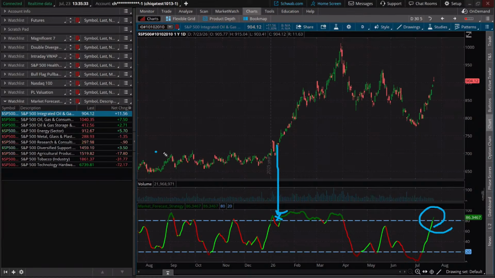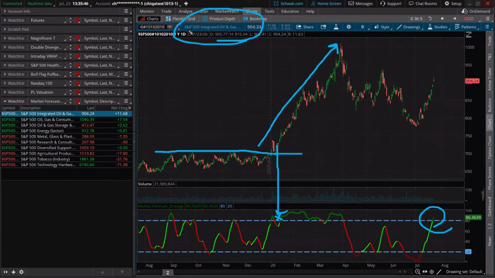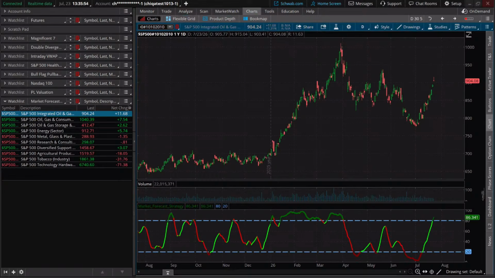Look at this. We broke above a long-term range right there. Now, do you think some of the companies within here did okay? Well, I think so because collectively, this is what they did. This is a collection of stocks that fit within that S&P Integrated Oil and Gas Services Group. Now, if I just back this out a little bit, if we wanted to, I'm not even going to back it out. I'm just going to show you. Do you see this? Up and down. Kind of like a weekly bull flag, maybe?